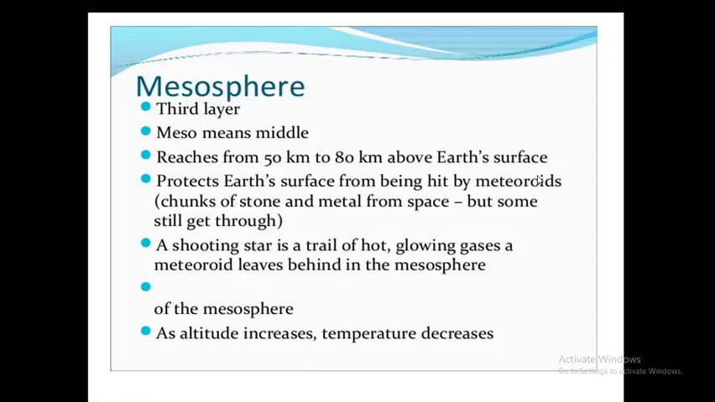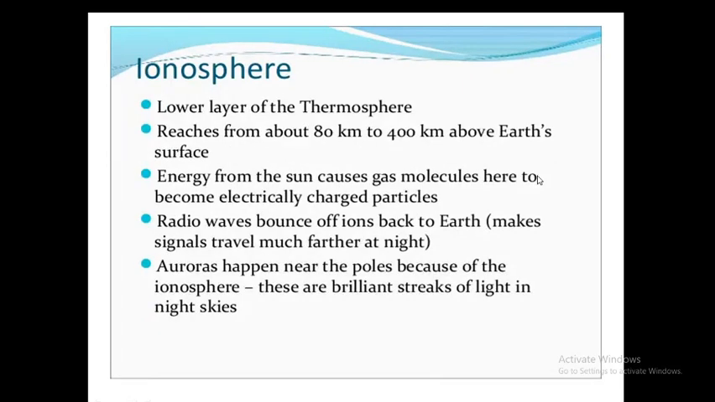It protects Earth's surface from being hit by meteorites, means chunks of stones and metal from space, but some still get through. A shooting star is a trail of hot, glowing gases a meteoroid leaves behind in this mesosphere. As altitude increases, temperature decreases in this mesosphere.